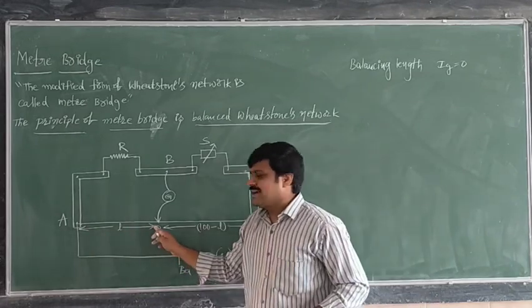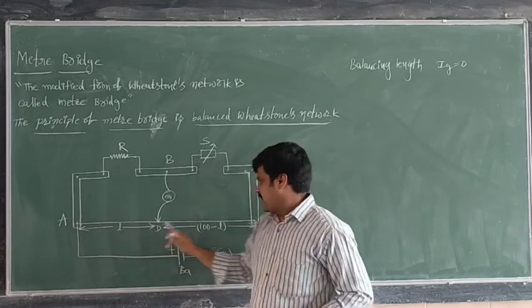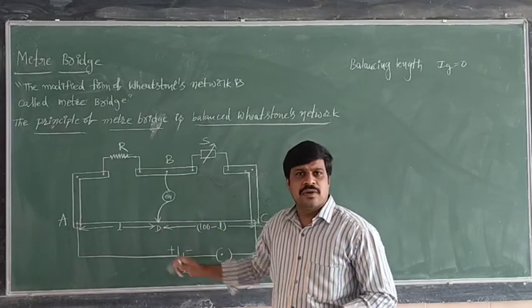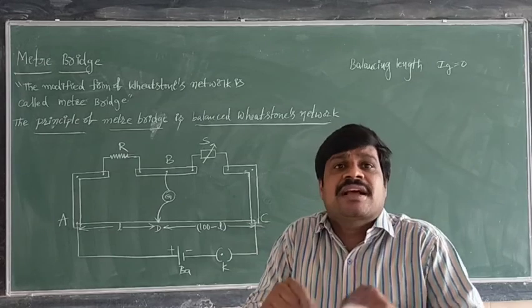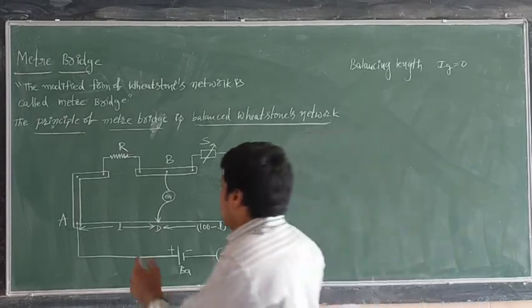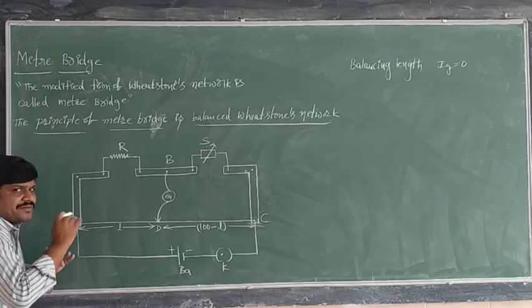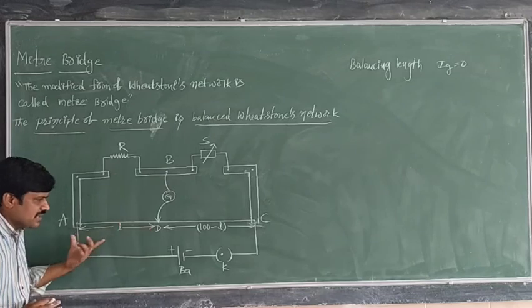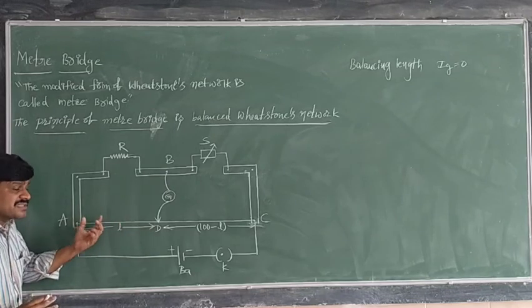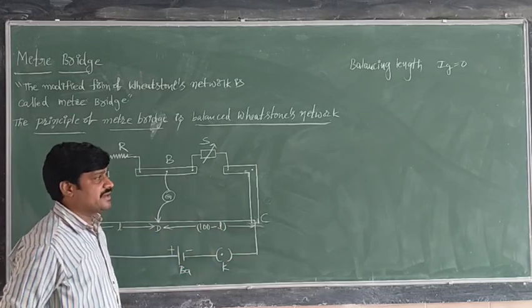From here to here current is 0. When more resistance is applied, the current will decrease. Whenever you place the slider contact at this point, current is maximum. Whenever you move it like this, the current value keeps on decreasing. At this length, current will become 0. That means some resistance is applied here, and also some resistance from here to here, because the current is 0.